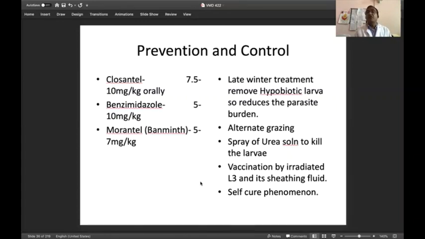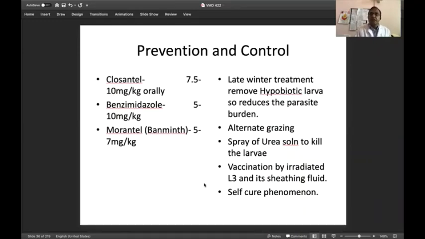Monepantel citrate was a very good medicine for the control of Haemonchus contortus. It can be given at the dose rate of 7 mg per kg body weight. The benzimidazole groups are given at 10 mg per kg body weight. And more recently we are using closantel for the control of these parasites.